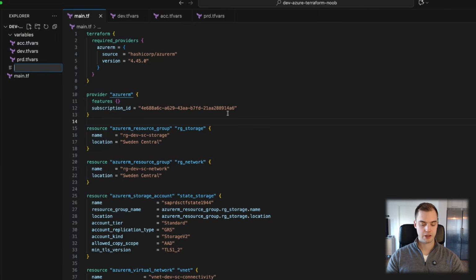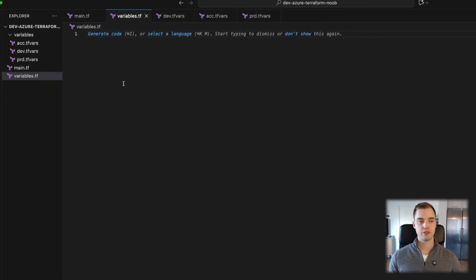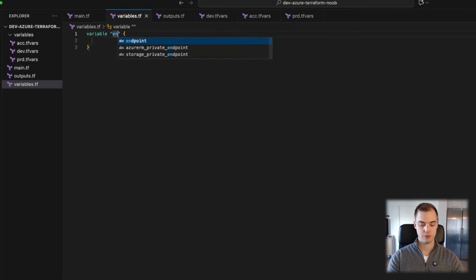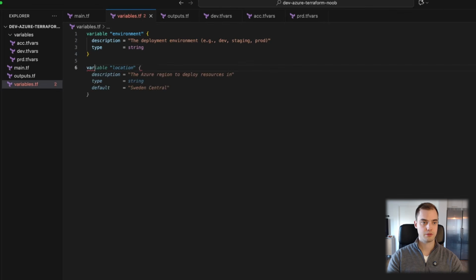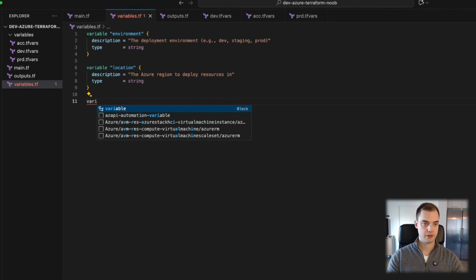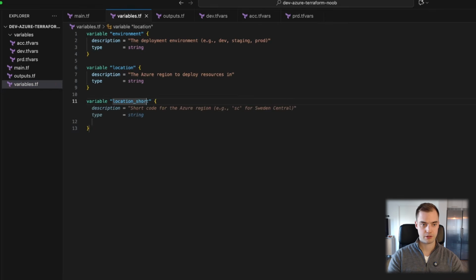We also want to establish, like, we have to declare variables. Convention is that you put variable blocks inside a variables.tf, and if you have any output blocks, you would put them into an outputs.tf. So inside variables.tf, I know that we are going to want to use environment, and we can accept that. I am also going to use a variable called location. It likes to suggest default values for me for some reason, but I don't need it right now. So location short. So this one is going to be formatted as such. I don't care too much about the descriptions right now. I just want to get the variable blocks established.